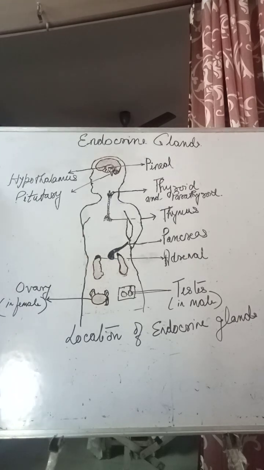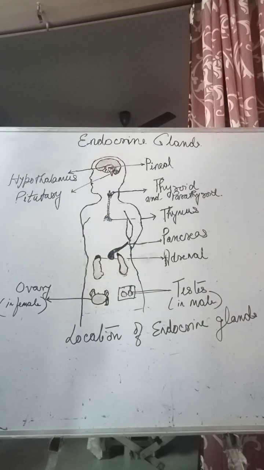So hypothalamus we have already covered. Now about pituitary, if you want to study in a little detail, students, I will advise you to know a little more about pituitary here in class 11. You have heard and you have studied also. It is located in a bony cavity.